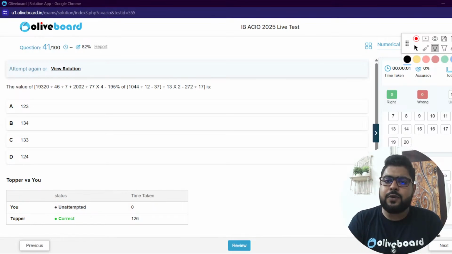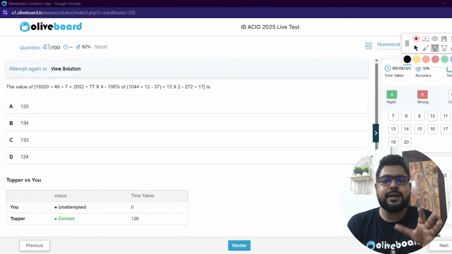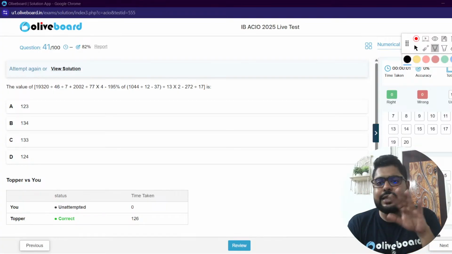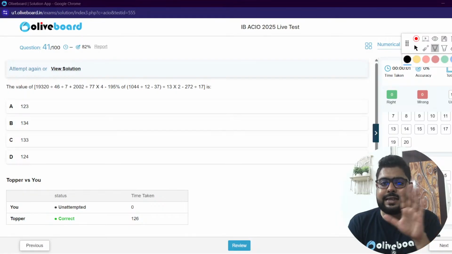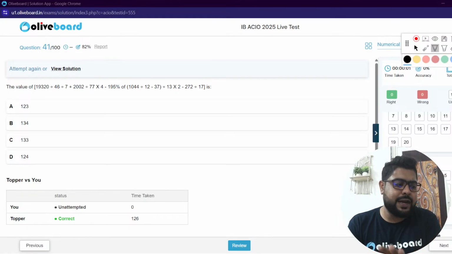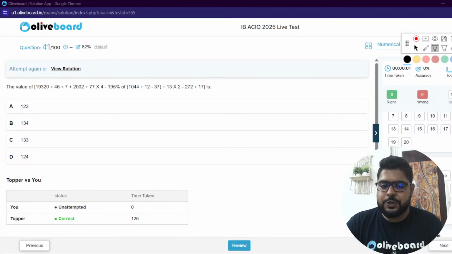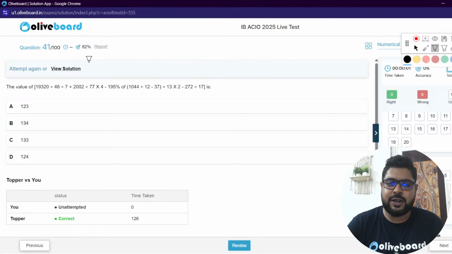This week's mock touched that level again. I felt it was going one level above that itself, which is exactly the type of practice you guys need going forward. So without wasting any more time, let's start solving.